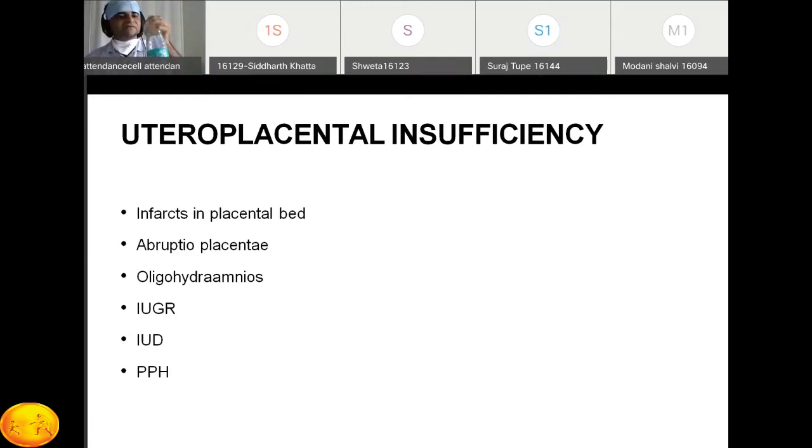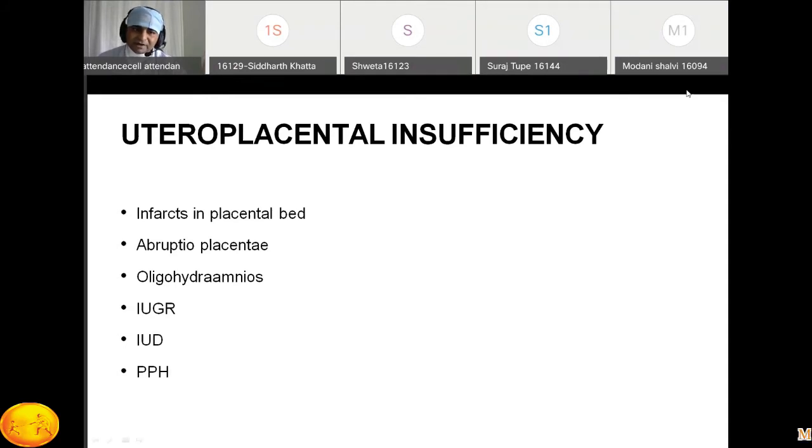Just read one more time. There is an infarction in the placental bed, abruption, oligohydramnios, intrauterine growth restriction, intrauterine death, and postpartum hemorrhage. So this can be a viva question. What are the fetal complications in severe preeclampsia? You should say oligohydramnios, IUGR, then intrauterine death, and postpartum hemorrhage.